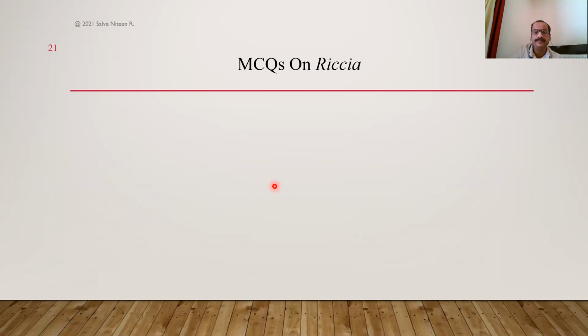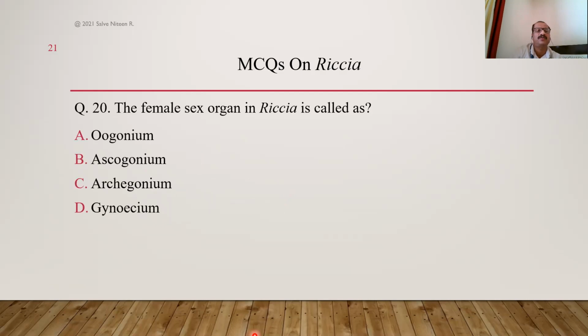Okay, next question. The female sex organ in Riccia is called oogonium, ascogonium, archegonium. This question is usually asked. Okay, oogonium is a female sex organ found in lower cryptogams like algae and fungi. In some higher fungi, ascogonium is also a female sex organ. But strictly in bryophytes and pteridophytes, the female sex organ is archegonium, and therefore these two are also called archegoniate. So the female sex organ in Riccia is archegonium, as it is a member of Bryophyta. So the answer here is option C.